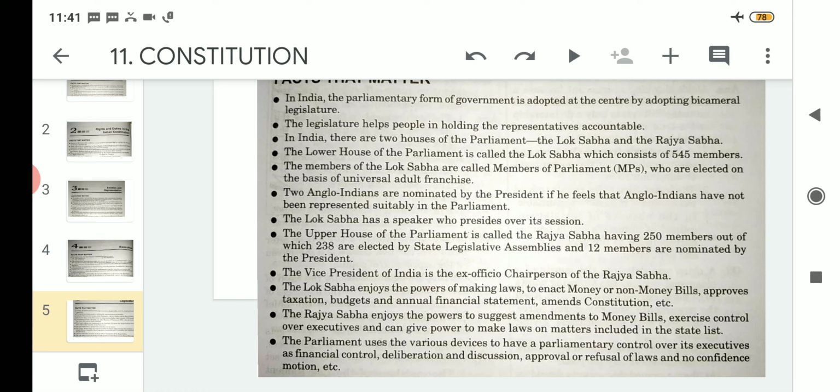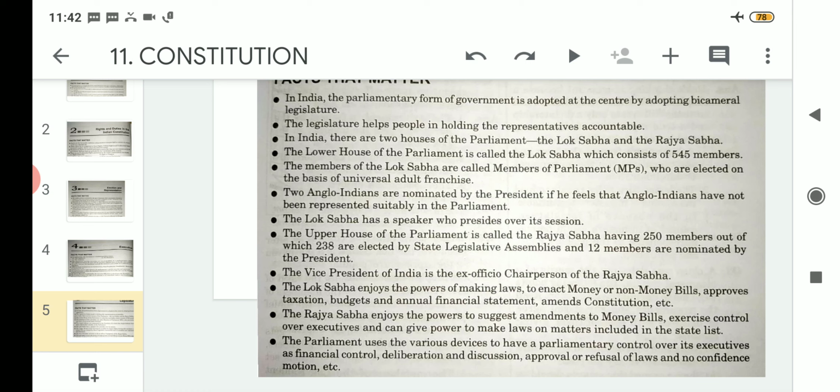And lastly, the parliament uses various devices for parliamentary control over its executive. What are the various devices that the parliament uses for control of the executive? These are, number one, financial control, number two, deliberation and discussion, number three, approval or refusal of laws, and no confidence motion. Clear?